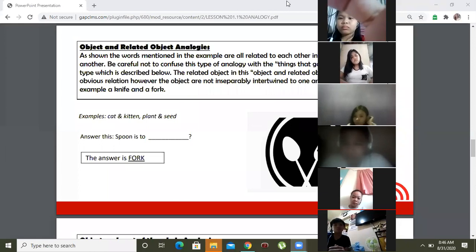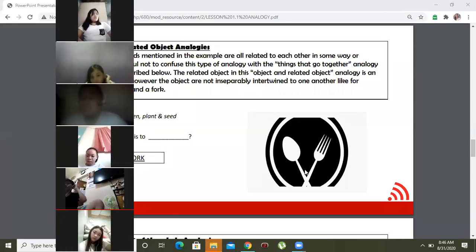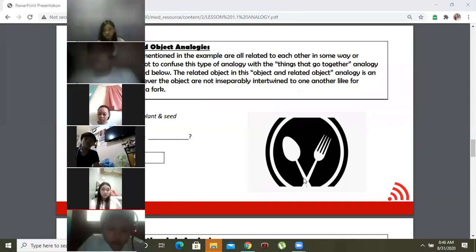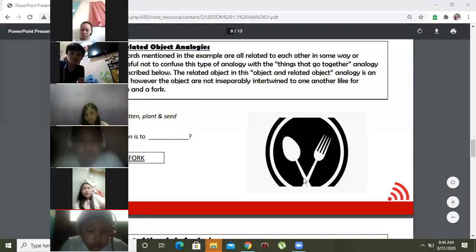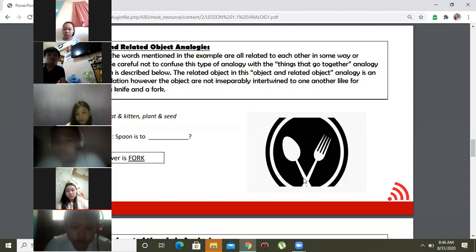Okay, so now, according to Sir Gabriel, object and related are terms that are related to each other. They are not opposite. They are also not classification, but they are just related. Kindly take a look at the example. In object and related, we have cat and kitten. We all know that cat is related to kitten, but we cannot say that cat is the opposite of kitten. Do you get my point? Cat and kitten are not opposite analogy because they are not contrasting words.